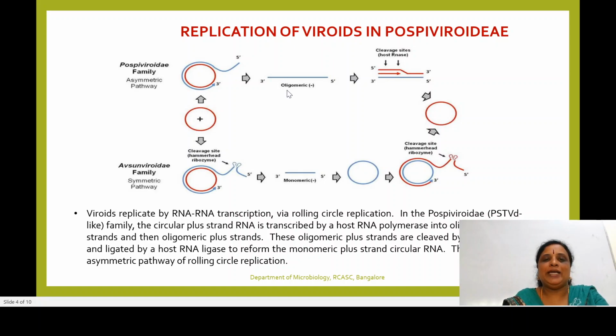So once this minus stranded oligomeric RNA has been synthesized, it again undergoes a process of transcription, where once again positively stranded oligomeric RNA is produced. So this red one again is positive stranded. This positive stranded oligomeric RNA undergoes a process of cleavage. They undergo a process of cleavage using the host RNase.